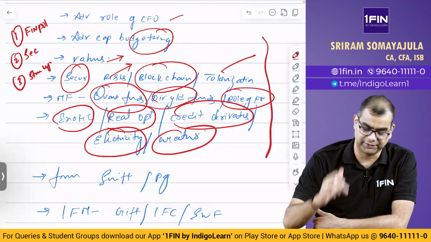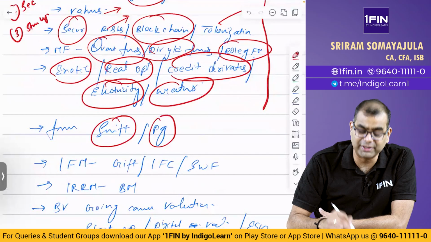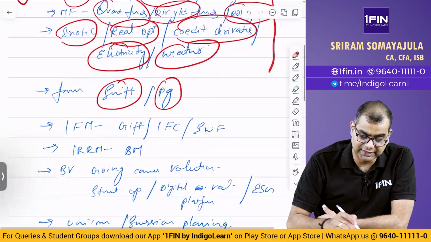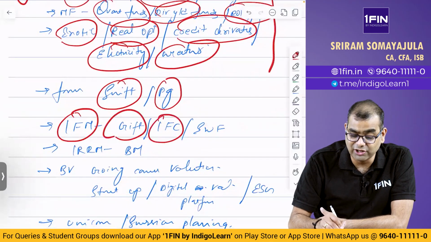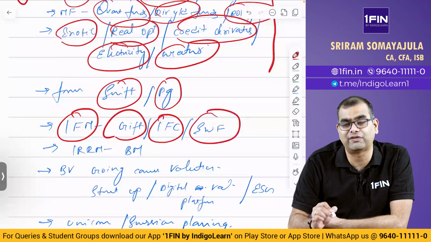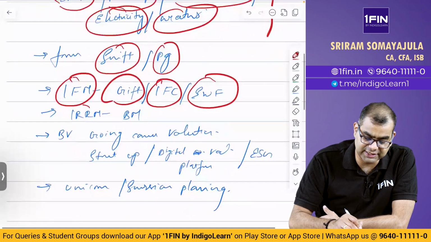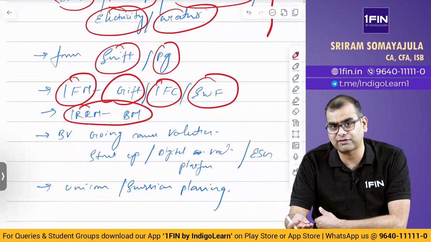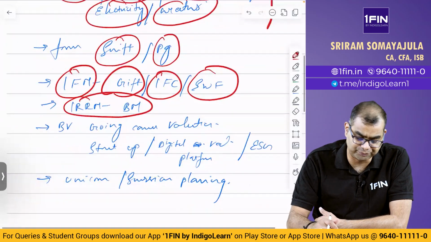Please prepare for everything. Then in Forex, SWIFT has already been asked. Then you have a payment gateway. What is a payment gateway? Then in international financial management, you have GIFT, already asked, GIFT and IFC. What is not asked is sovereign wealth fund. What's a sovereign wealth fund? Please go and study. This is an important topic. And in interest rate risk management, new benchmarks have come. Instead of LIBOR, now we have SONIA, SOFR, and a bunch of other things, right?